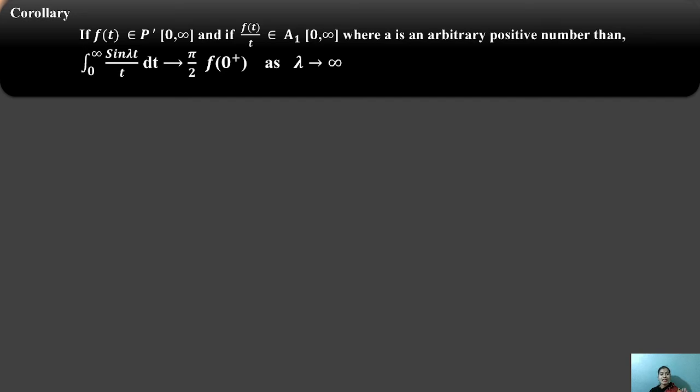And a is an arbitrary positive number. Then the main important result is that the integral from 0 to infinity of sin(lambda t)/t dt tends to pi/2 f(0+) as lambda tends to infinity.